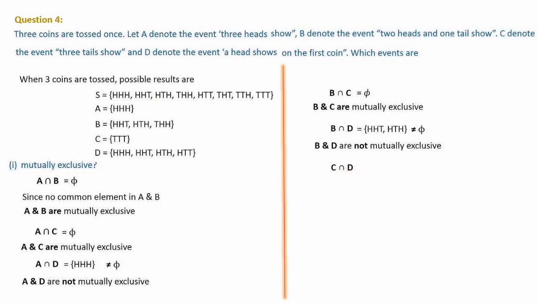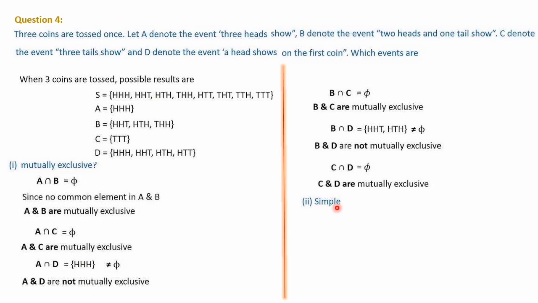Next, C and D. C and D, when you check, it is a null set because C is having only 3 tails. Here there is no 3 tails, so nothing is common. So it is a null set. So C and D are mutually exclusive. So we have checked which of the events are mutually exclusive.